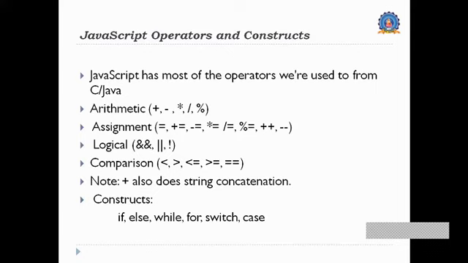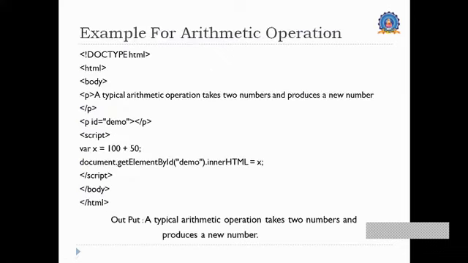These are all considered the operators and constructs with respect to JavaScript. And let me introduce the arithmetic operations in JavaScript, a typical arithmetic operation which we will follow.